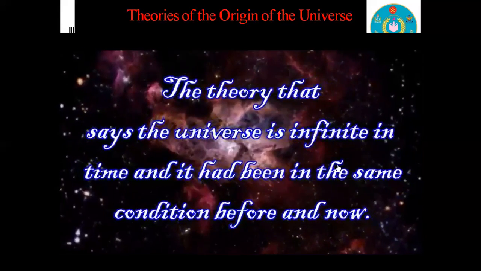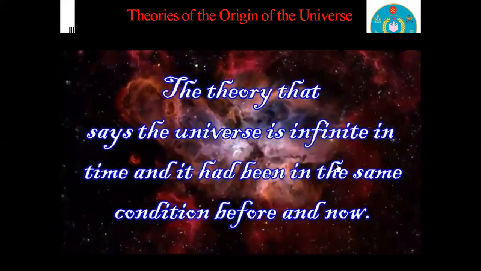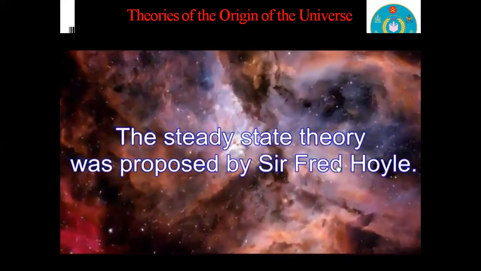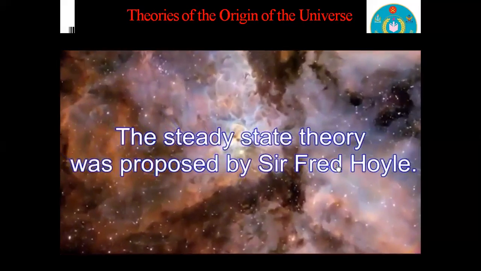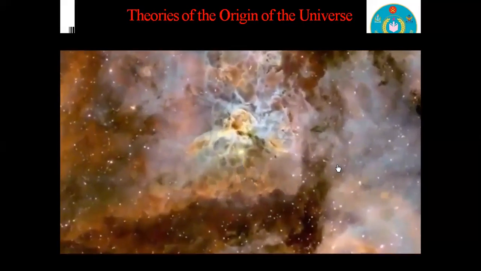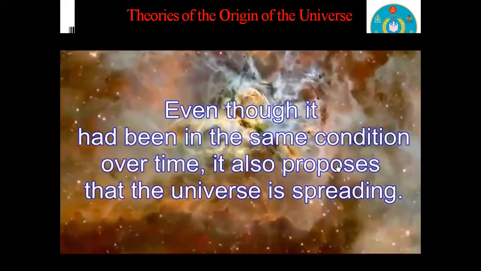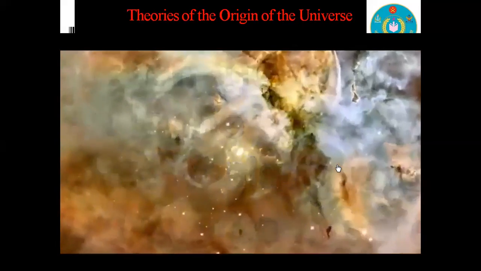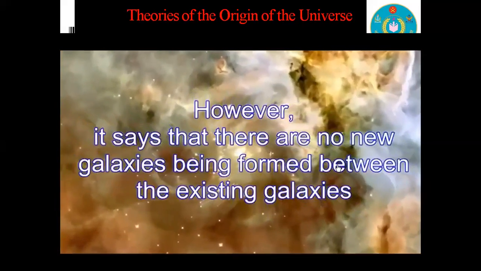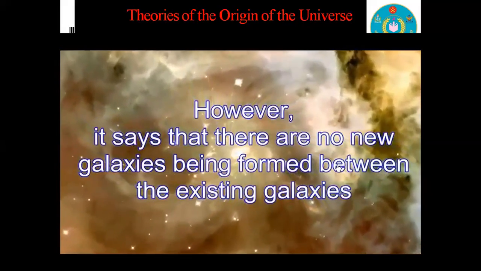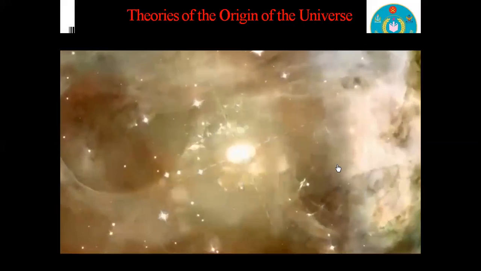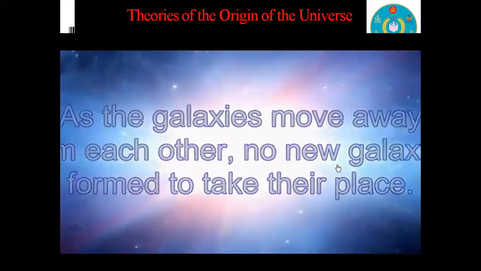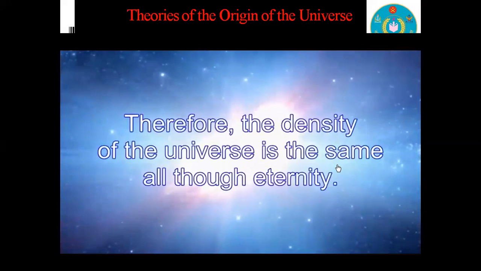And according to the steady state theory, there is no expansion. The universe is in the same position from the beginning, and there is no change in the universe; it has been in the same condition over time. It also proposes that the universe is spreading. However, it says that there are no new galaxies being formed. As the galaxies move away from each other, no new galaxies are formed to take their place. Actually, it has many loopholes.